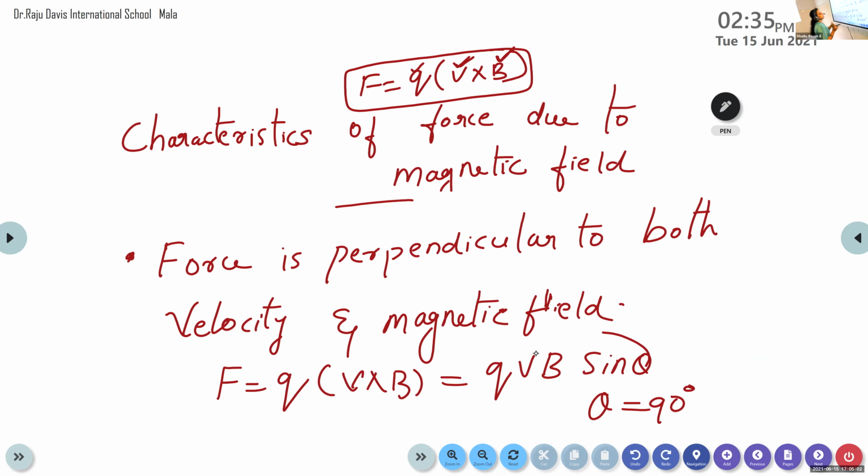You just imagine, if theta is equal to 0, what will be the value of F? If the angle between the velocity vector V and B is 0, there is no force.